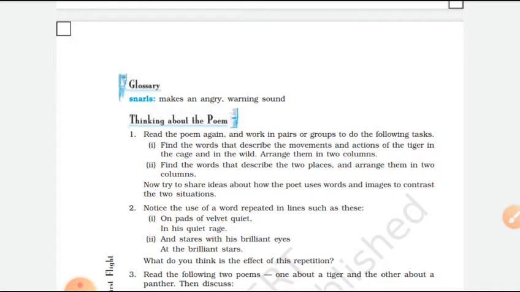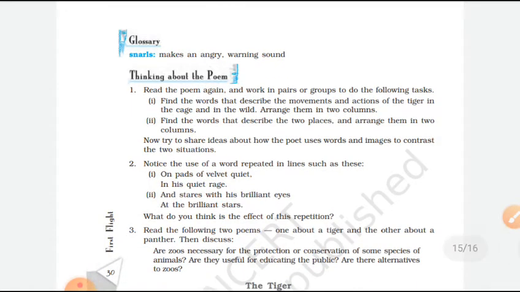He can show his claws, and the tiger can terrorize the villagers. So after doing this, we are able to understand the difference, how the movement is different in a cage and how the movement is different in a natural habitat, that means forest. So these things you have to write.